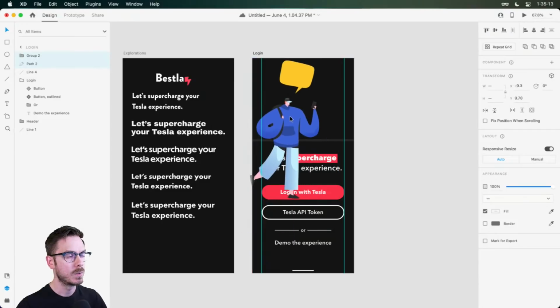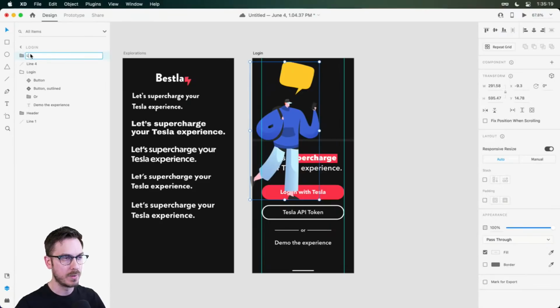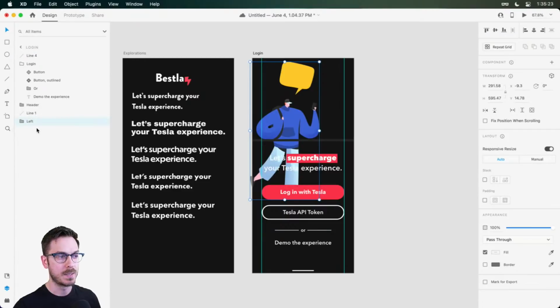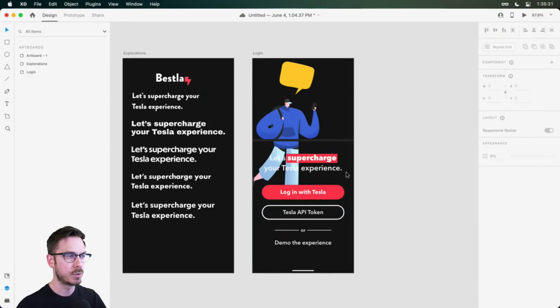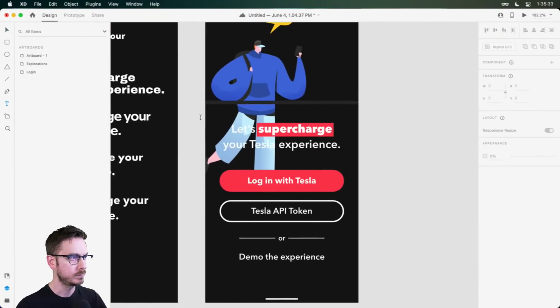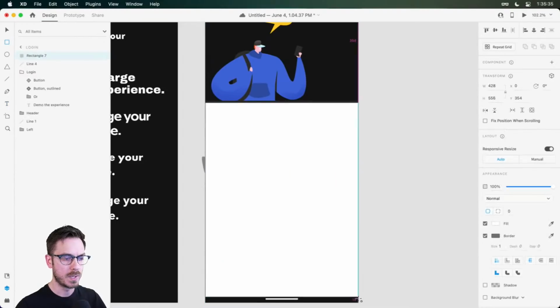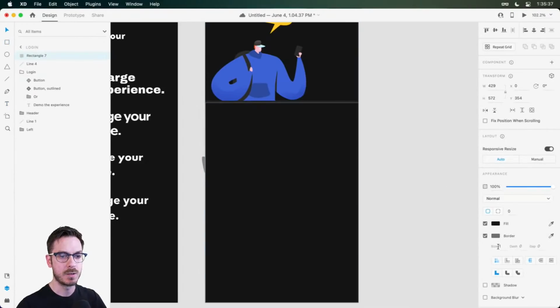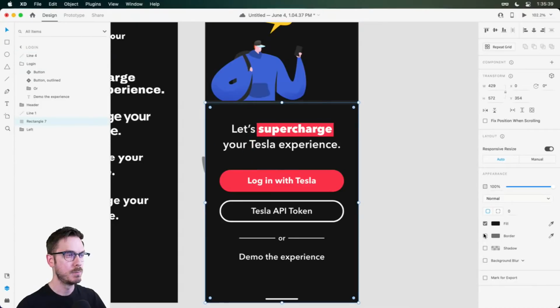Perfect. Now, you might be noticing that he's kind of in the way, right? Now, even if I'm going to group this, and I'll just call this left. Even if we grab this group and popped it all the way at the bottom, so this person is behind the text and the buttons, it's still kind of in the way, right? So in this case, I might want to just grab a rectangle and just draw one out. Make sure to sample that background color and make sure to move that to the back.